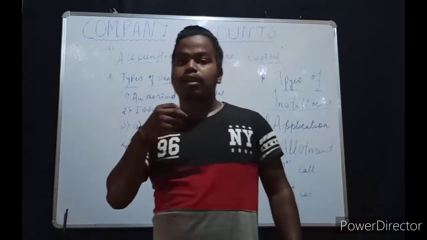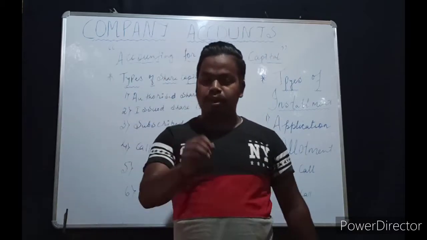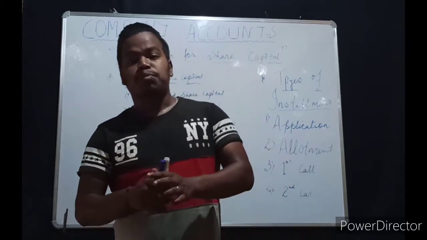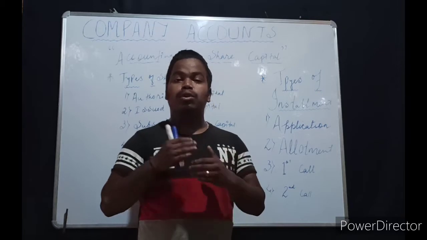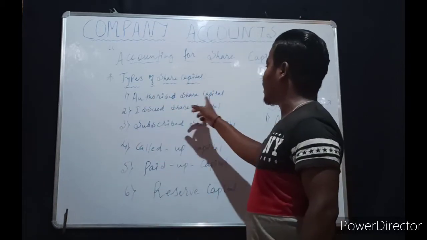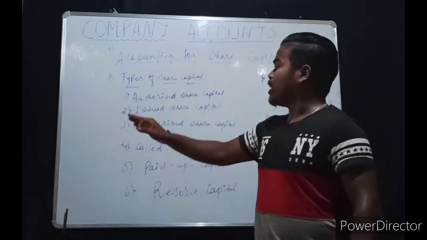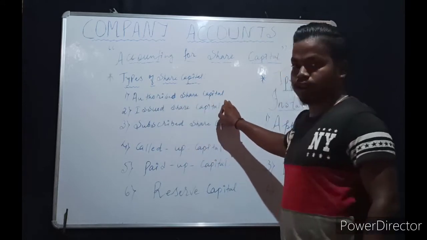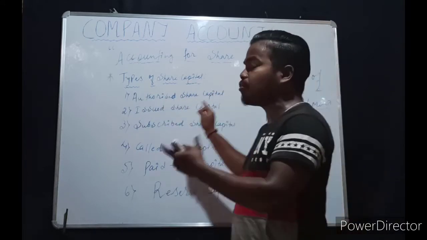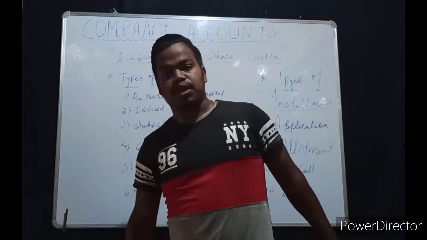Suppose a company needs 1 crore to establish the company, or to start the company business. That 1 crore is the authorized share capital. Authorized means the maximum amount of capital that a company can raise, the largest amount of capital. Understood? That's why it's termed nominal capital, authorized share capital or registered capital.